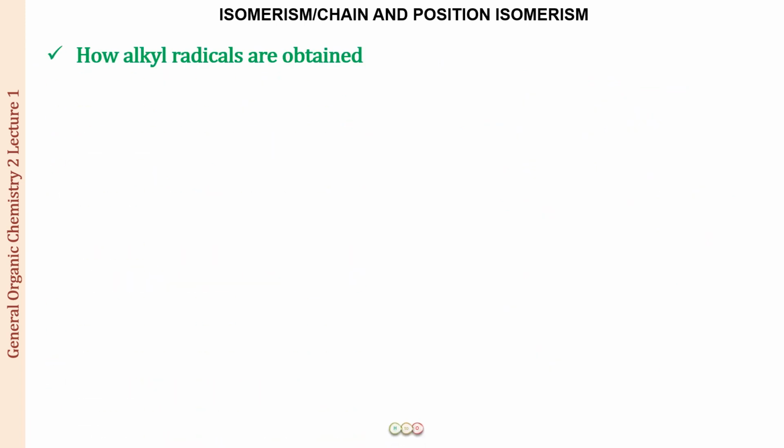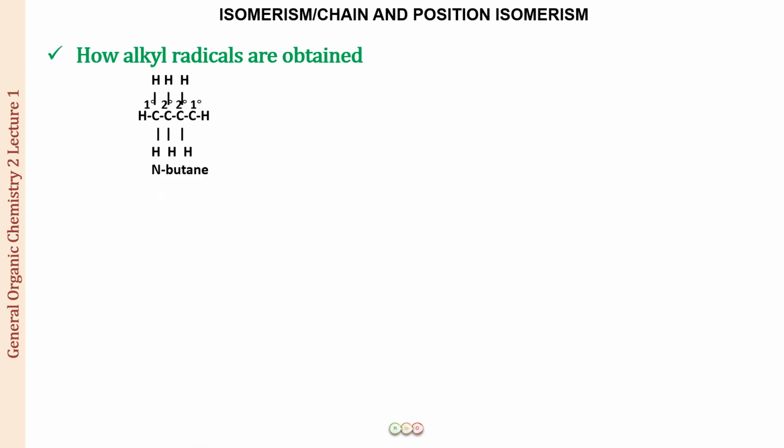So how are the alkyl radicals obtained from the corresponding alkane? This is something we have done previously in lecture number 6, but I'm going to revise it once again because this is a very important concept that you have to remember always, and this is something that students do not understand very well. So we are going to repeat how we obtain the various alkyl radicals from the corresponding alkane, and the example we are taking is of